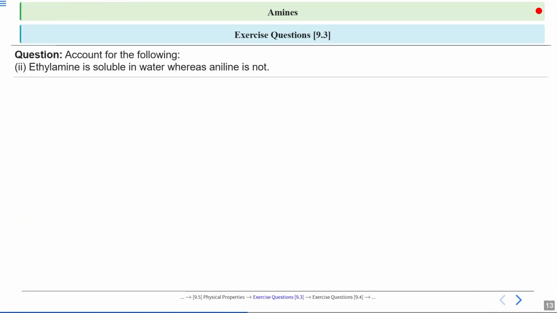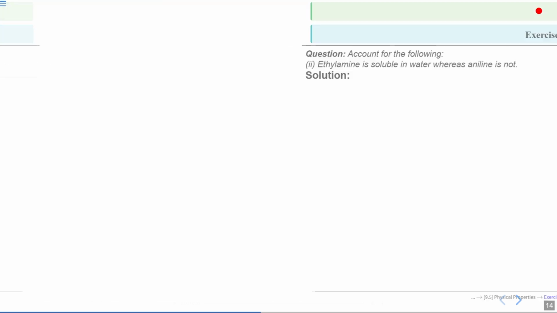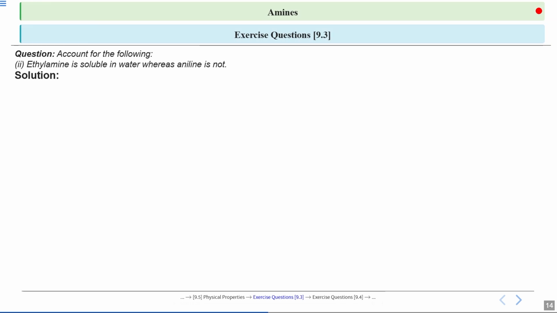Now let's solve exercise question 9.3. You have to account for the following: ethylamine is soluble in water, whereas aniline is not. We discussed this. Can you guess the answer? Ethylamine can form intermolecular hydrogen bonds with water molecules.